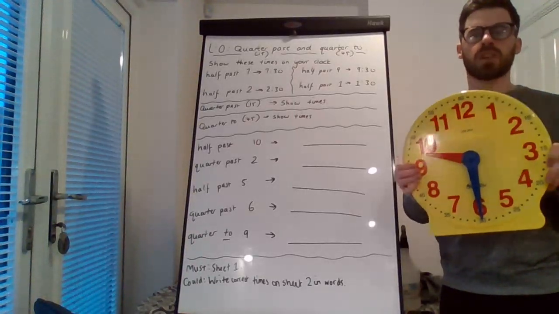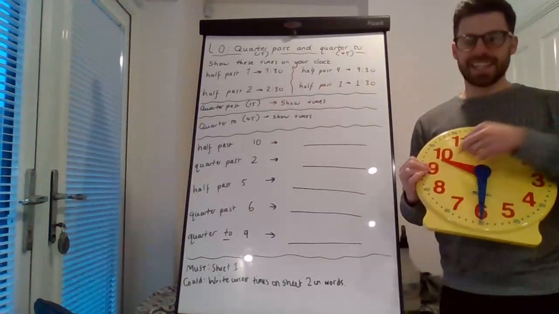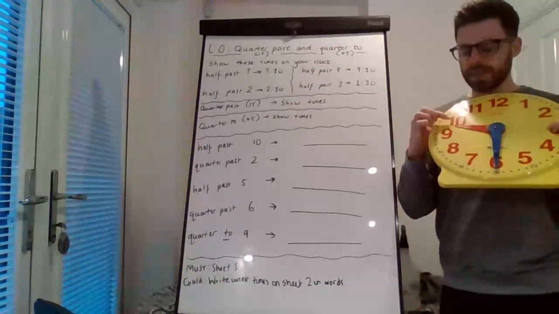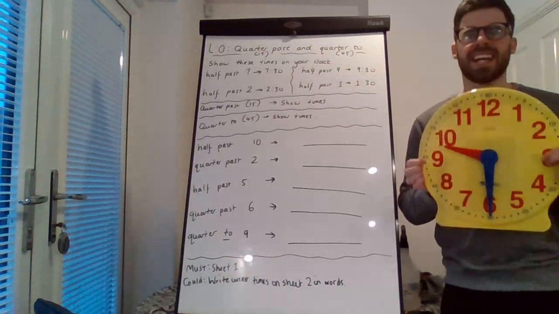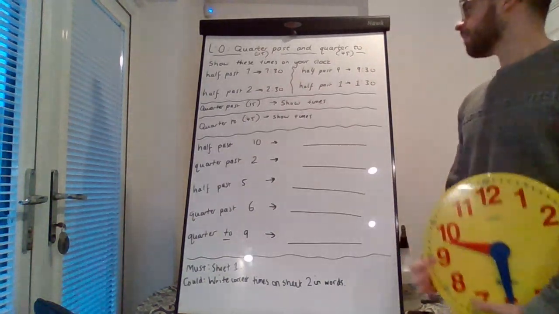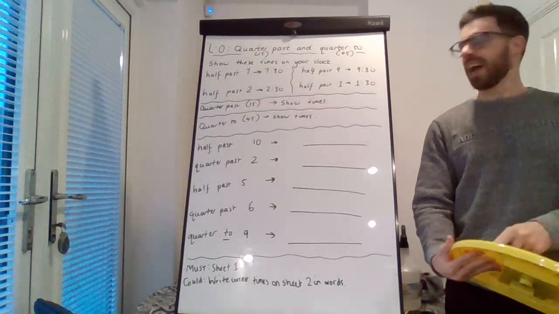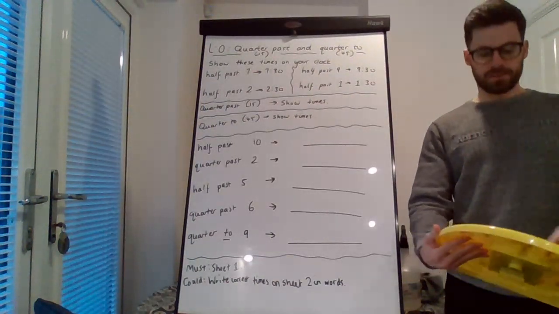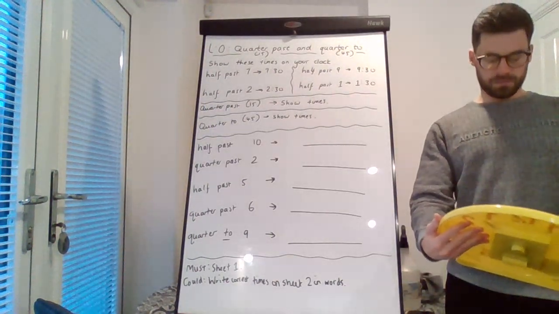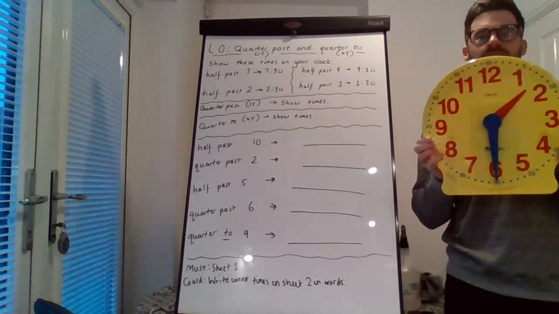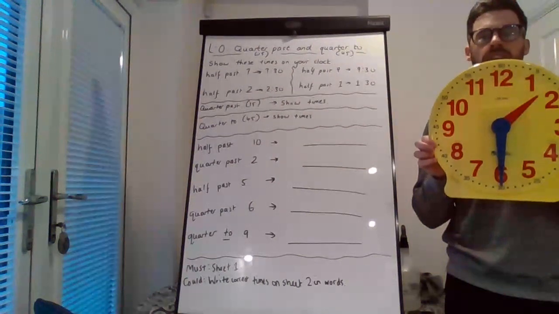You may find the odd clock isn't pointing exactly in the middle if you've got those smaller plastic clocks. They may not always be exactly in the right place, but you'll be able to tell if you've got it correct. And finally, 1:30. Can you show me that time on your clock? Very well done if you are showing me this.